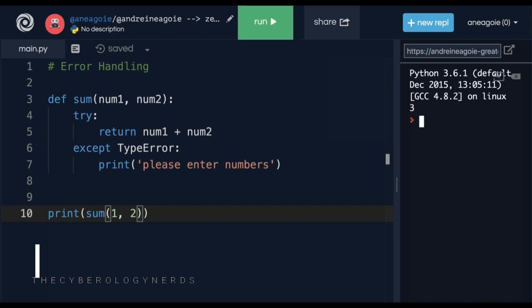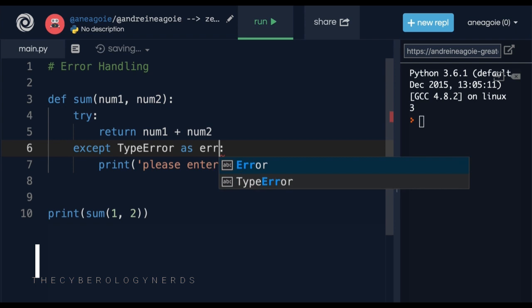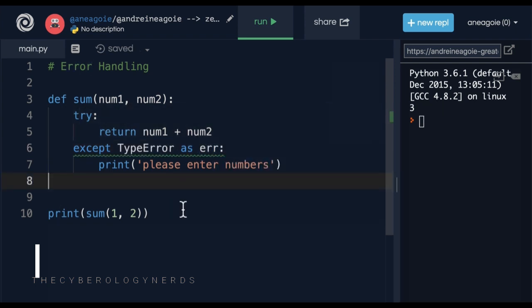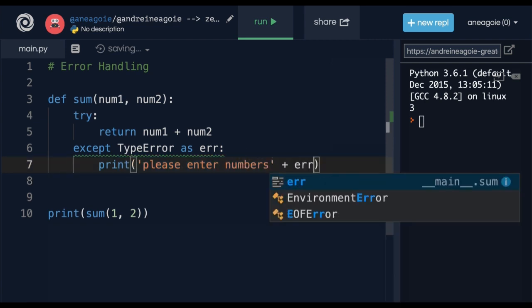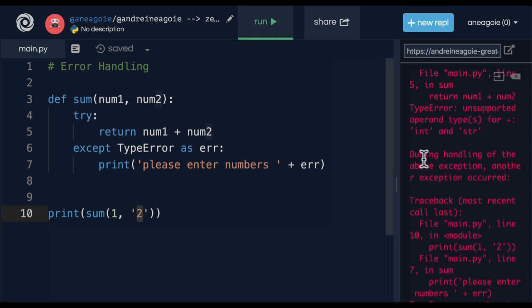Awesome. Now, a common pattern when doing error handling is to do something like this. Type error as, and then doing something like a variable. So whatever variable we want. In our case, let's just say error. So I'm saying, hey, if you catch type error, let us use error in our error message. So I can say here plus error. So that if I run, and let's do a string here. If I run, look at that.